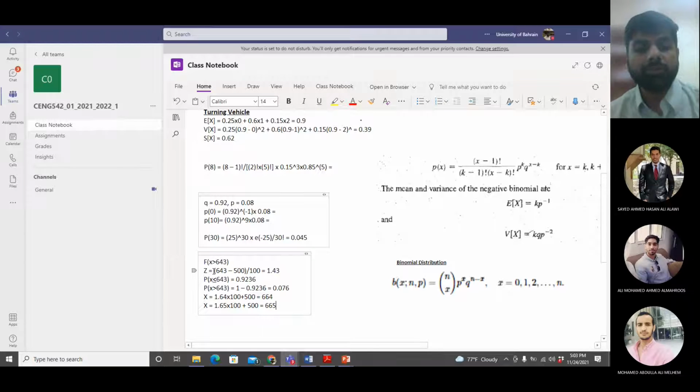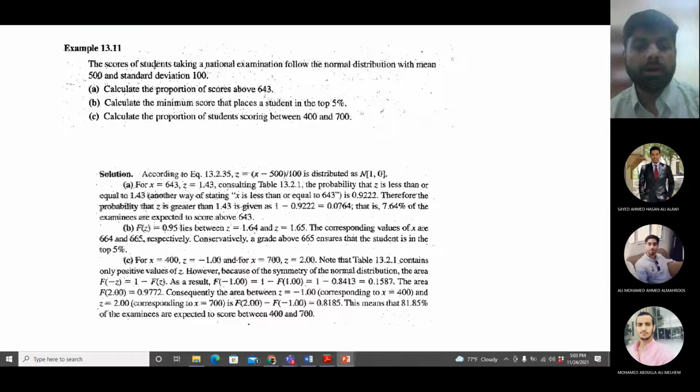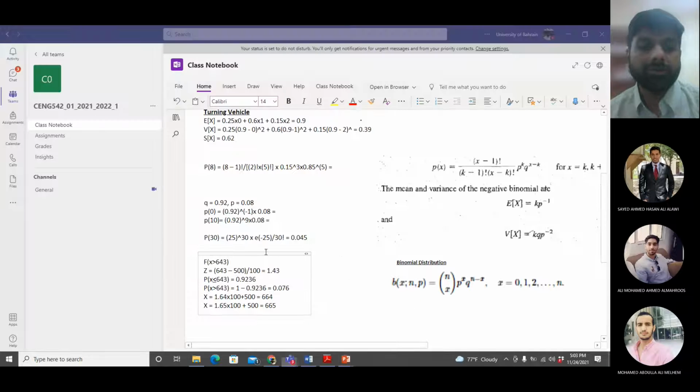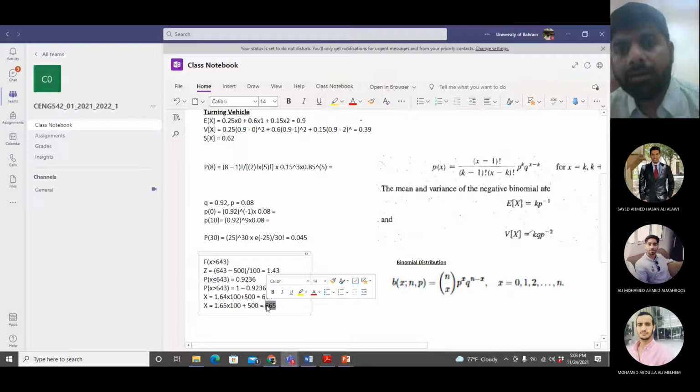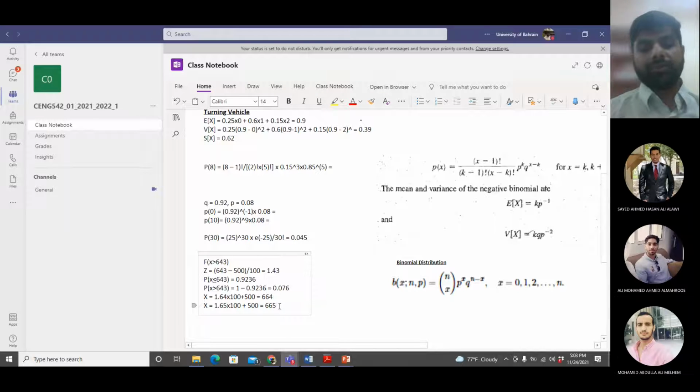So I just use this equation. The z was known, and I'm trying to calculate x here. So these are the x values. The equation is the same, the equation of the z value. If you get a score of 665, then obviously you are more than 95% of the students. So the minimum score to be in the top 5%.